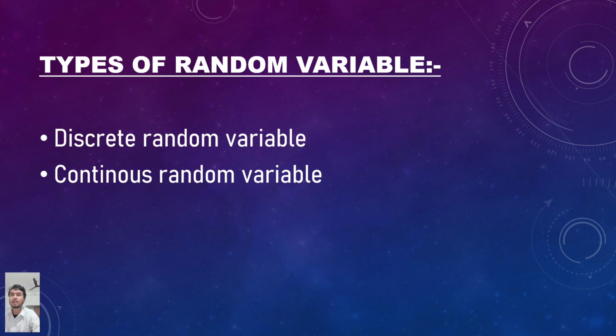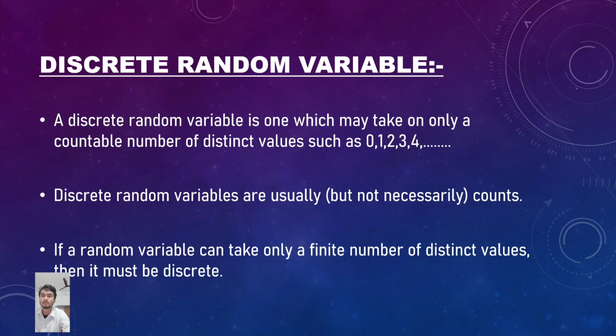Here are the types of random variable. There are two types of random variable: discrete random variables and continuous random variables. A discrete random variable is one which may take only a countable number of distinct values such as 0, 1, 2, 3, 4. Discrete random variables are usually, but not necessarily, counts. If a random variable can take only a finite number of distinct values, then it must be discrete.